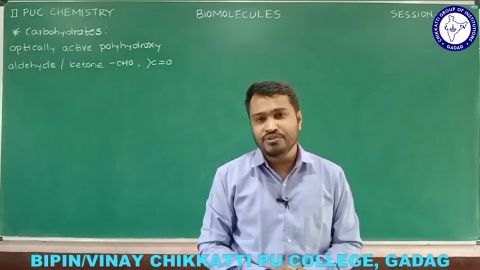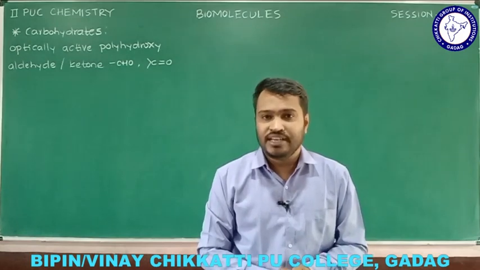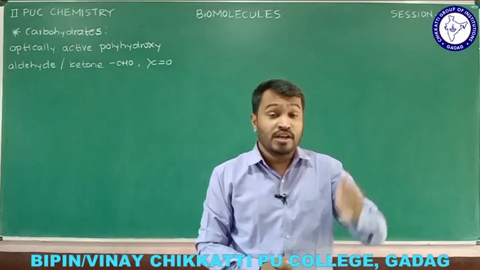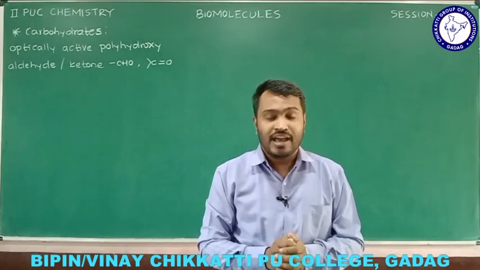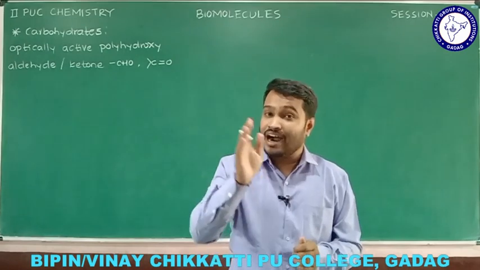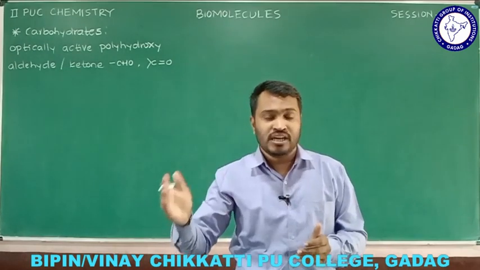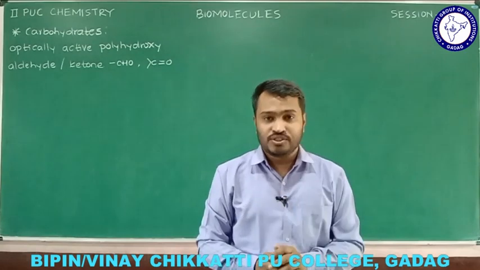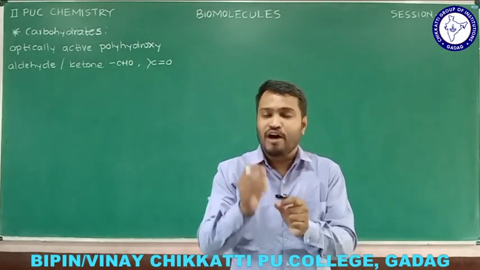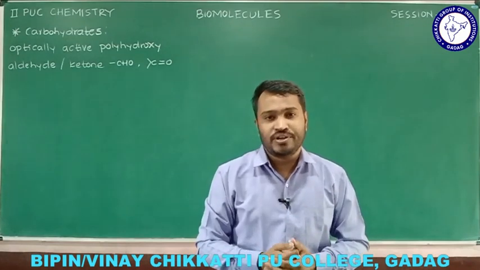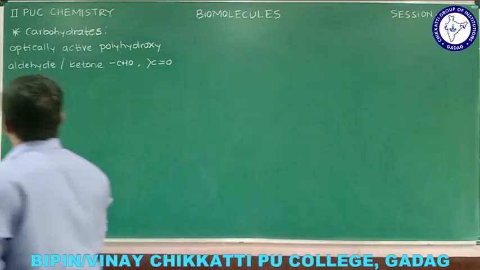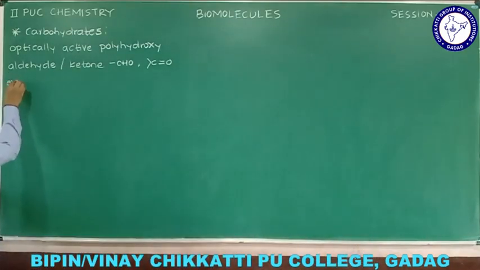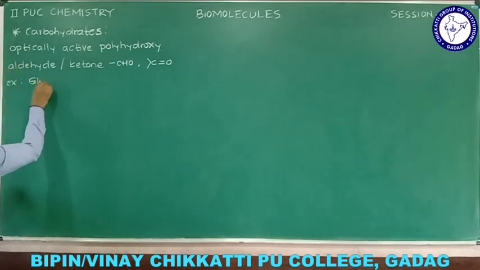I will give you one example. If you consider glucose, it has asymmetric carbons and many OH groups, and the functional group present in glucose is aldehyde. Whereas in fructose, the functional group present is ketone. So you will see either aldehyde or ketone, along with many polyhydroxy groups, and these compounds are optically active. These we call carbohydrates. Later we will learn a number of examples, but glucose is a very simple example of a carbohydrate.